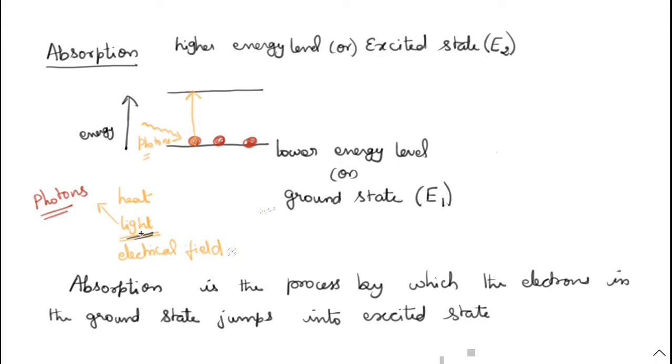So when the radiation is falling on the matter, absorption takes place.